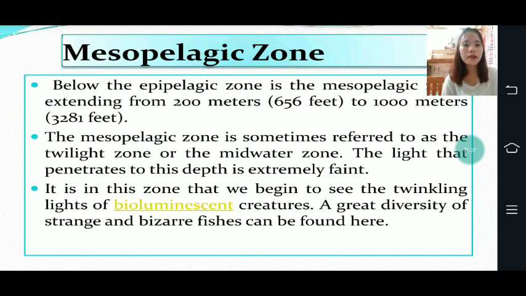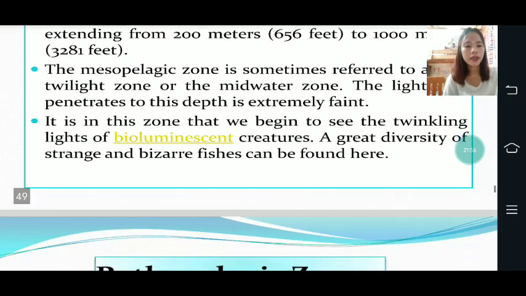The light that penetrates to this depth is extremely faint. It is in this zone that we begin to see the twinkling light of bioluminescent creatures. A great diversity of strange and bizarre fishes can be found here.